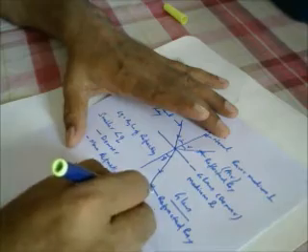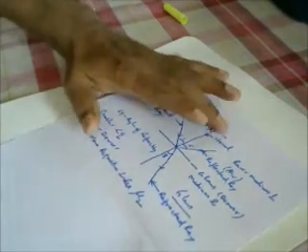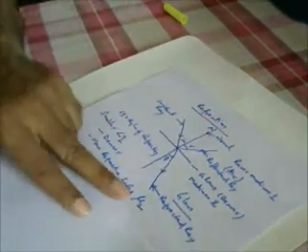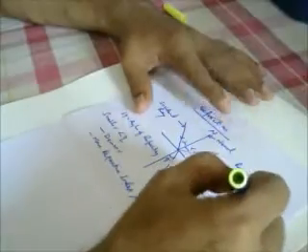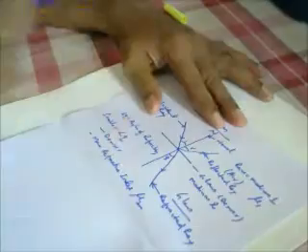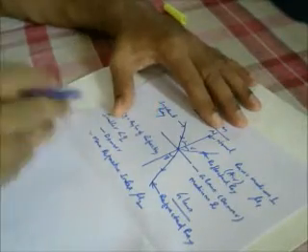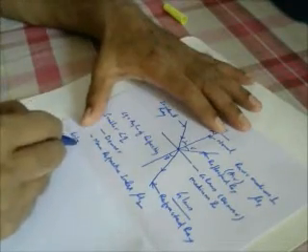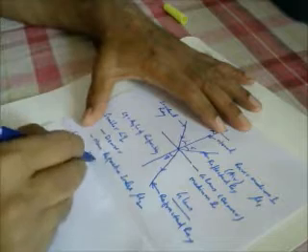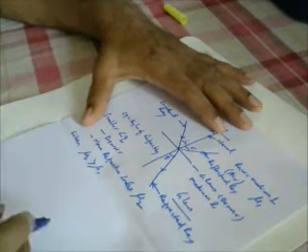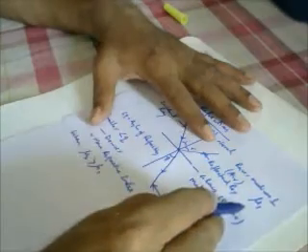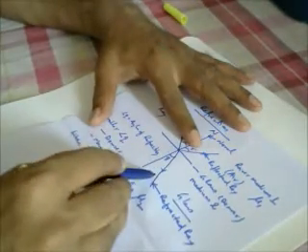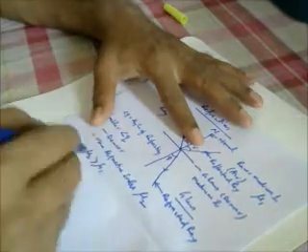Suppose you are telling it as mu2. Generally, refractive index is denoted by mu. So mu2, and the refractive index of medium 1 is denoted as mu1. When mu2 is greater than mu1, it means the refractive index of medium 2 is greater than medium 1. In that case, this refracted ray will move towards the normal.